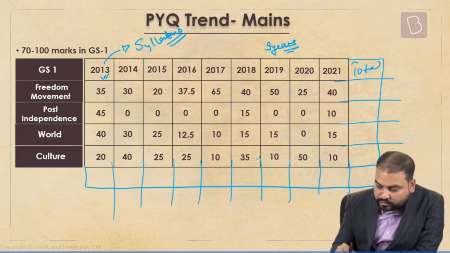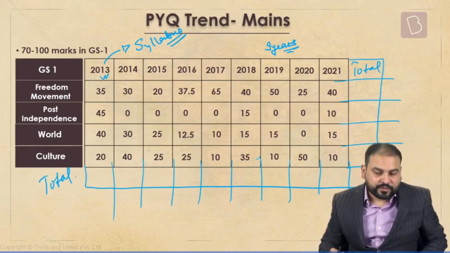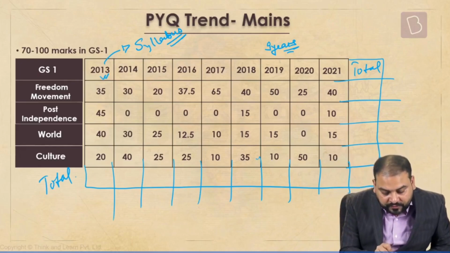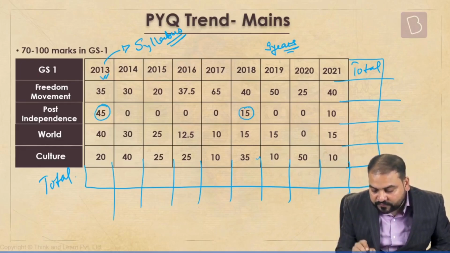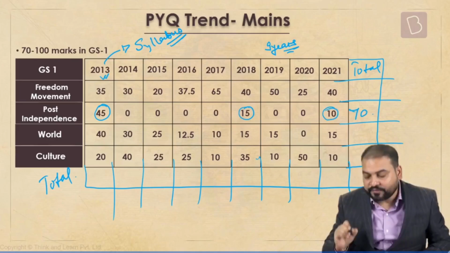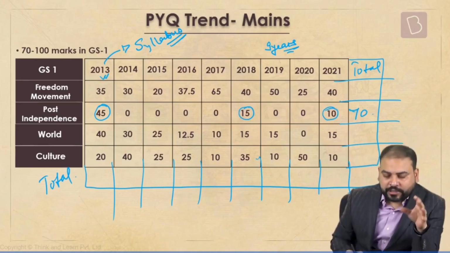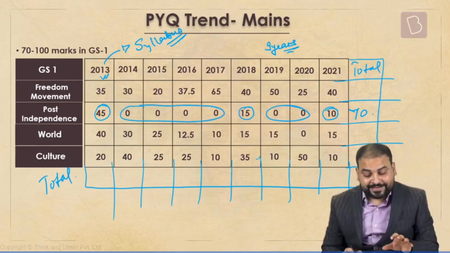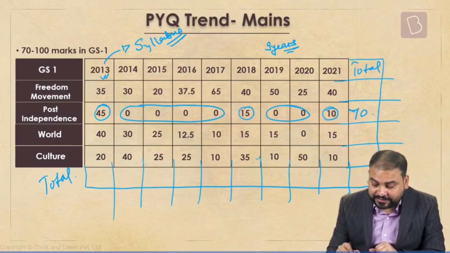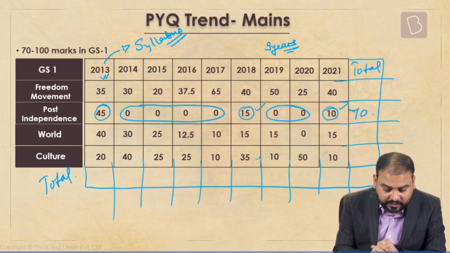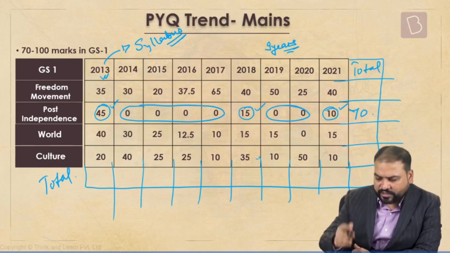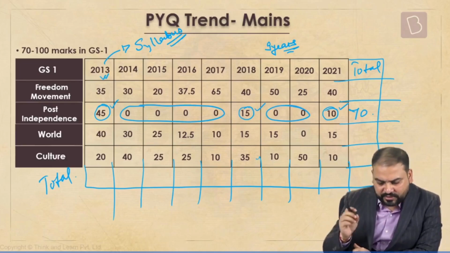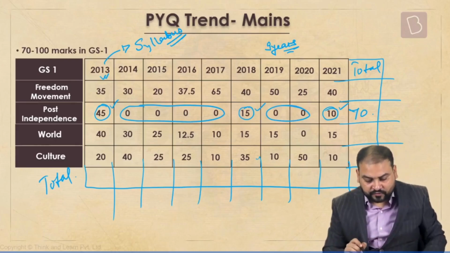If you see here, total. Let's start with post-independence. Post-independence: 45, 15, 10, 70 is the total. Now, you all can understand that because of so many zeros, it clearly shows that this is the least important area here. Though I'll tell you about this in a minute. Let's calculate the others also.